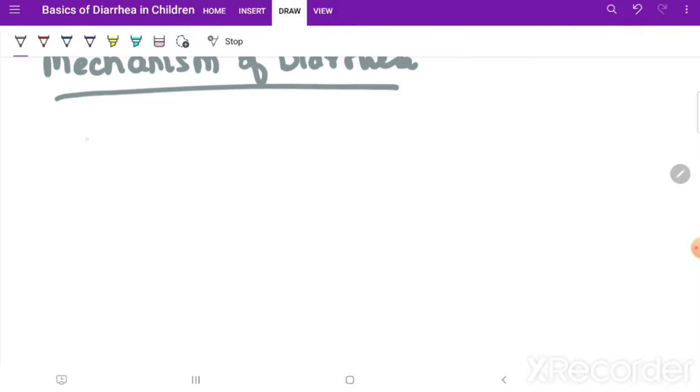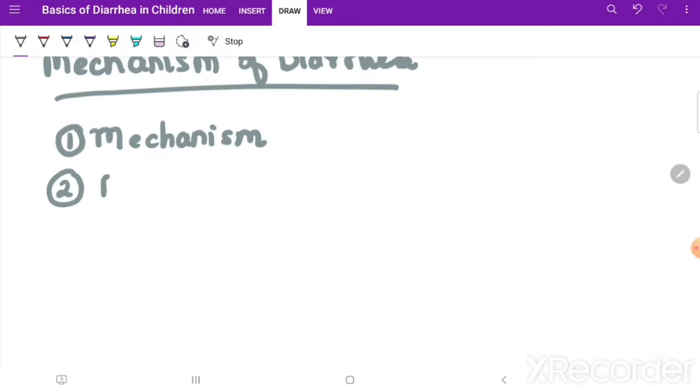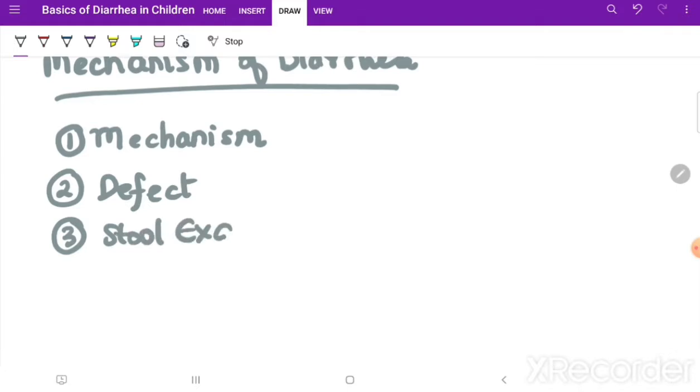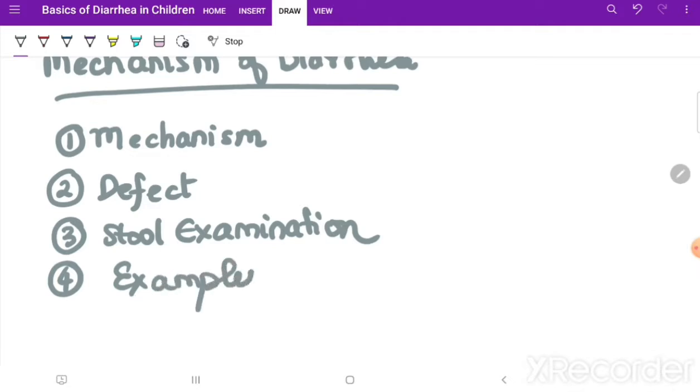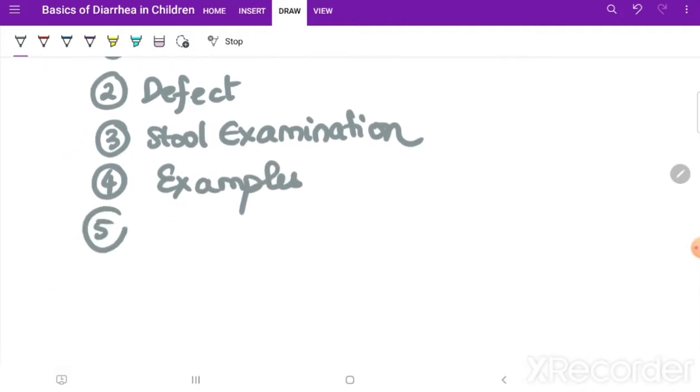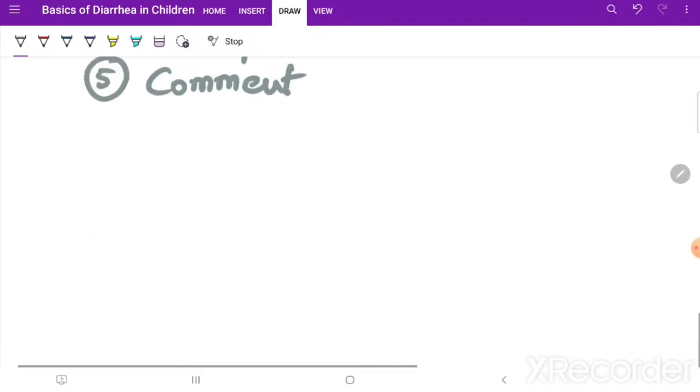First point is going to be about the mechanism. Second point is going to be about the defect. Number 3 will be what are the findings of stool examination. Next I'm going to give you a few examples, and in the last I'll be commenting. So let us start with the first one.